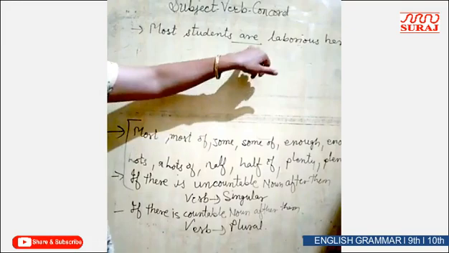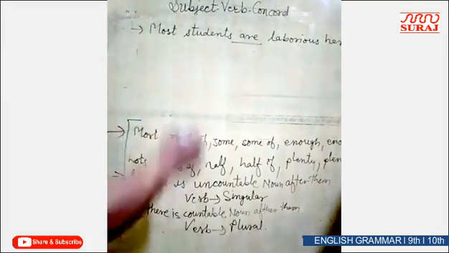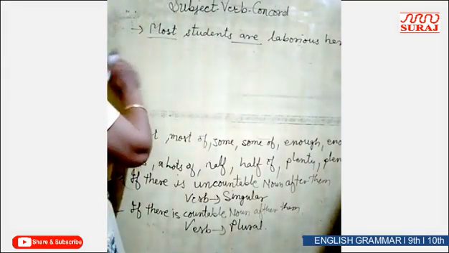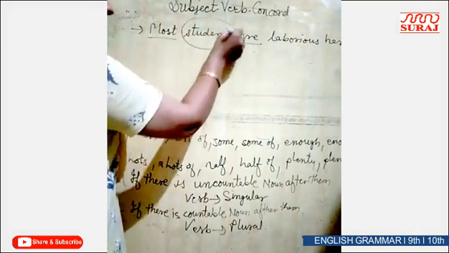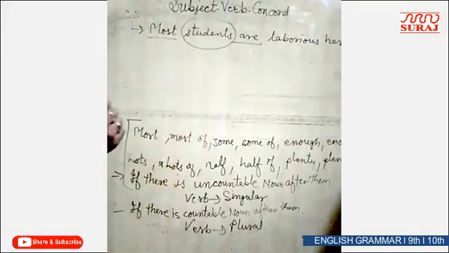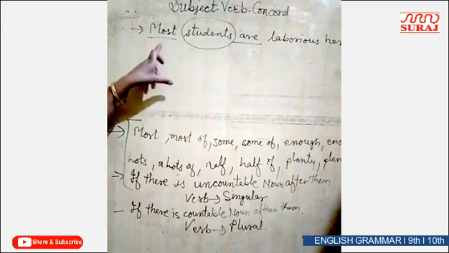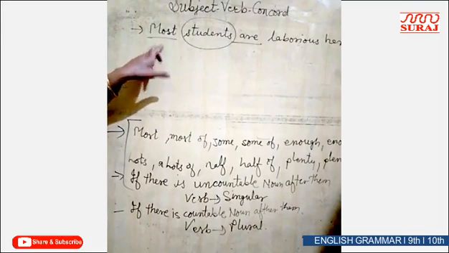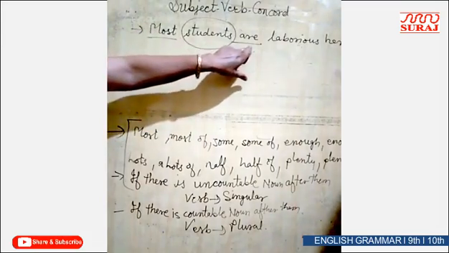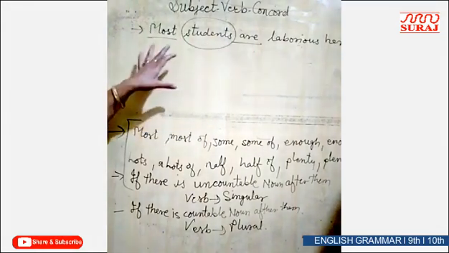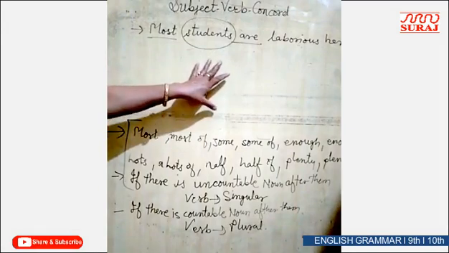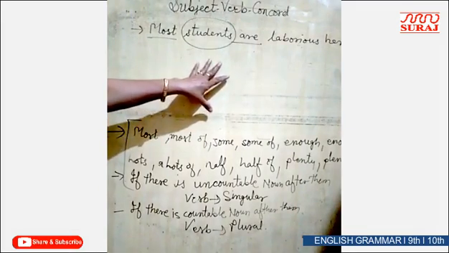Why have I used a plural verb here? Because of "most", and after that, is it a countable or uncountable noun? Countable noun. If there is a countable noun after most or most of, then the verb will be plural. Clear? And if there is an uncountable noun, then the verb will be singular, right?